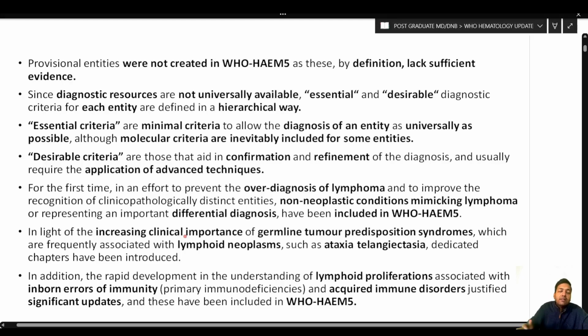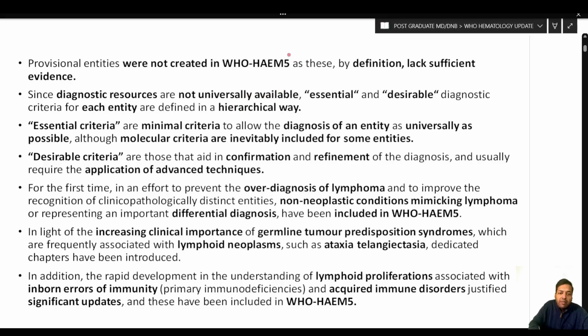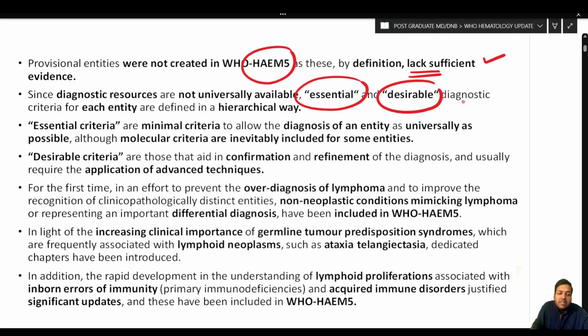So let us see some of the major changes in this particular section. In the 5th edition, remember HIM 5 means WHO 5th edition, the provisional entities were not created in the latest edition of the WHO, as by definition they lack sufficient evidence. In the 4th edition, you must have seen many provisional entities, but provisional entities were not created in WHO Hematology 5th edition. Now, since diagnostic resources are not universally available, essential and desirable diagnostic criteria were defined for each entity.